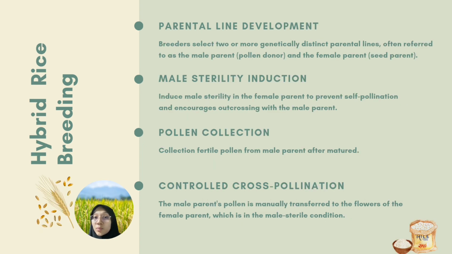For hybrid rice breeding, we will choose the parental lines, which are the male parent, the pollen donor, and the female parent, which is the seed parent. Then we will induce male sterility in the female parent to prevent self-pollination and to encourage outcrossing with the male parent. Then we will collect fertile pollen from the male parent, and we will do cross-pollination in a controlled environment.